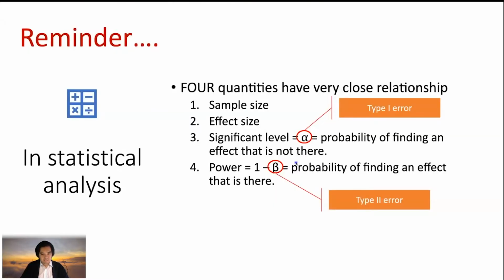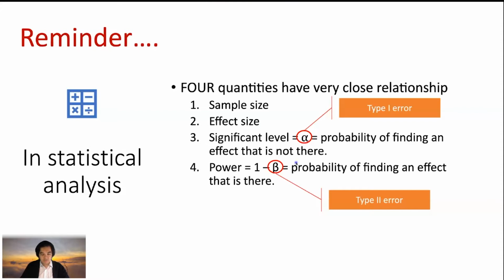Okay. In statistical analysis, it doesn't matter what kind of analysis, there are four quantities that have a very close relationship. We have to know the sample size, the effect size, and our type 1 and type 2 error.